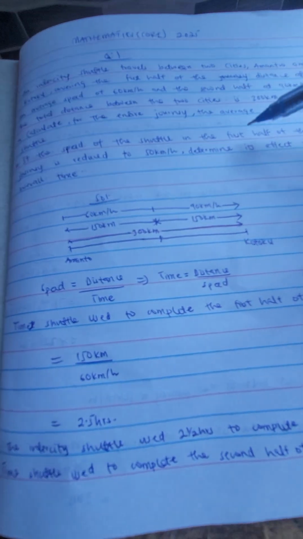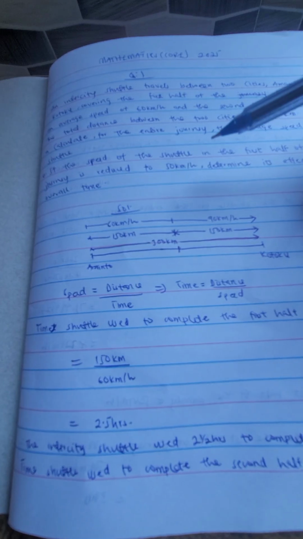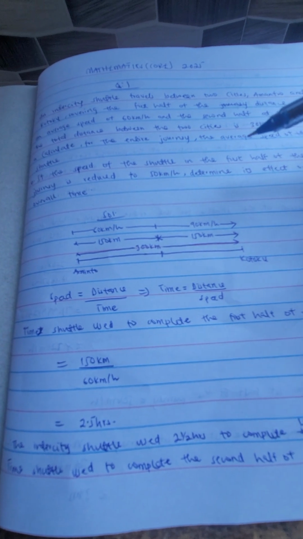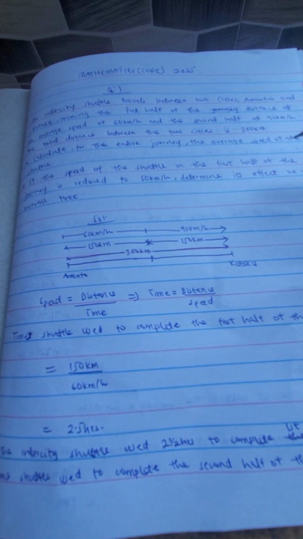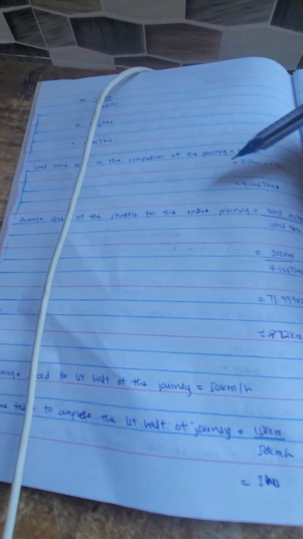if the speed of the shuttle in the first half of the journey is reduced to 50 kilometers per hour, determine its effect on the overall time. So now, this time around, the speed used for the completion of the first half of the journey is no more 60 kilometers per hour, but rather 50 kilometers per hour, which means that's our new average speed.